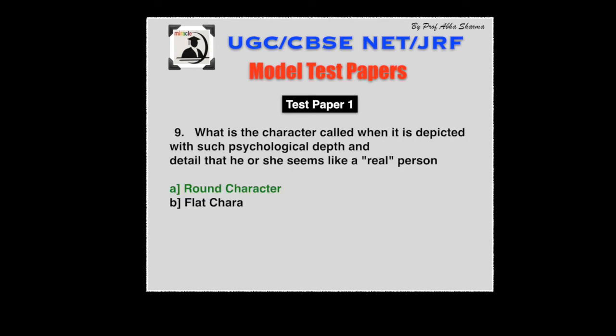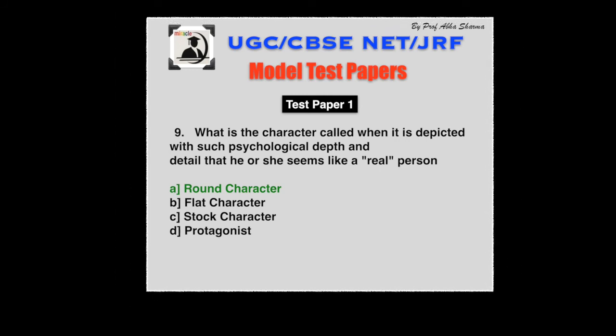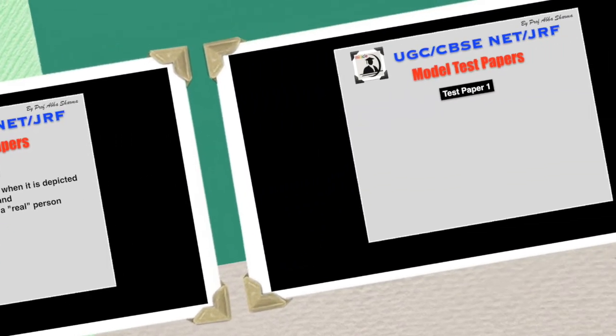Question number 9. What is a character called when it is depicted with such psychological depth and detail that he or she seems like a real person? Round character. A round character is depicted with all the psychological depth. It is contrasted to the flat character, which is not much in detail, which is a stereotype. So round character is more important and discussed in detail.